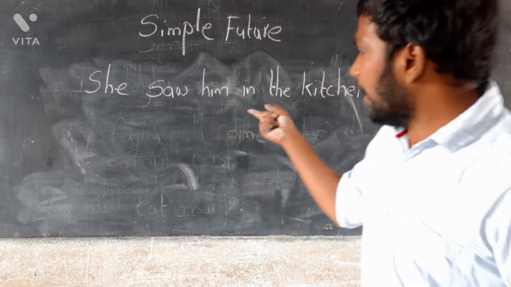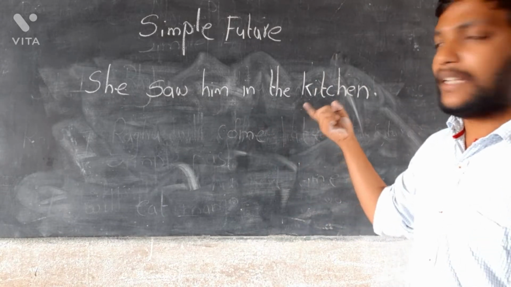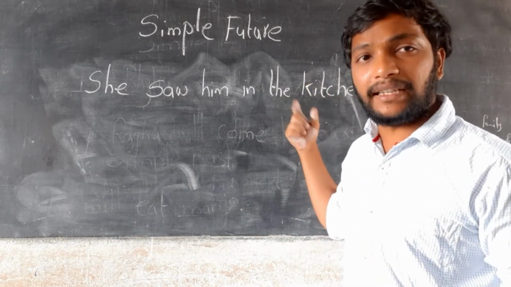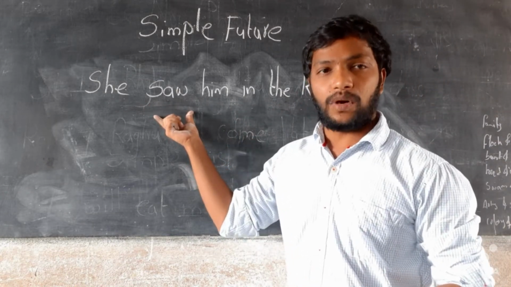She saw him in the kitchen. This is simple past. How can we say that it is simple past? The verb is in V2.